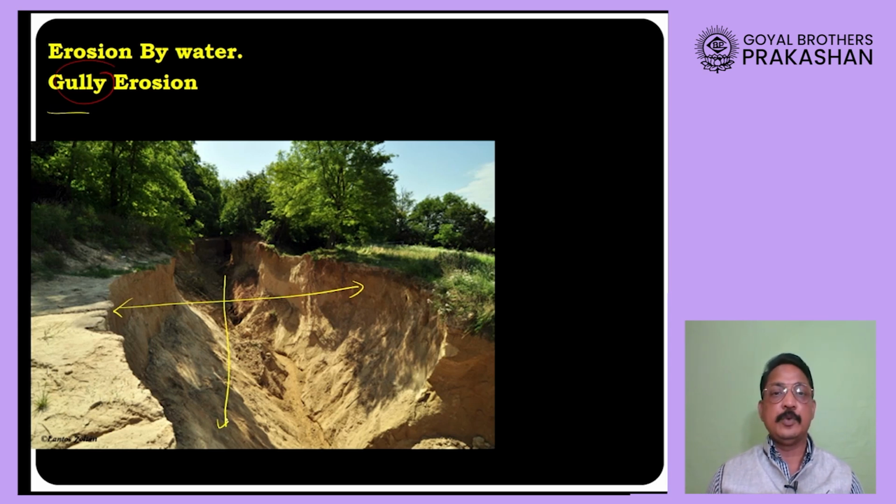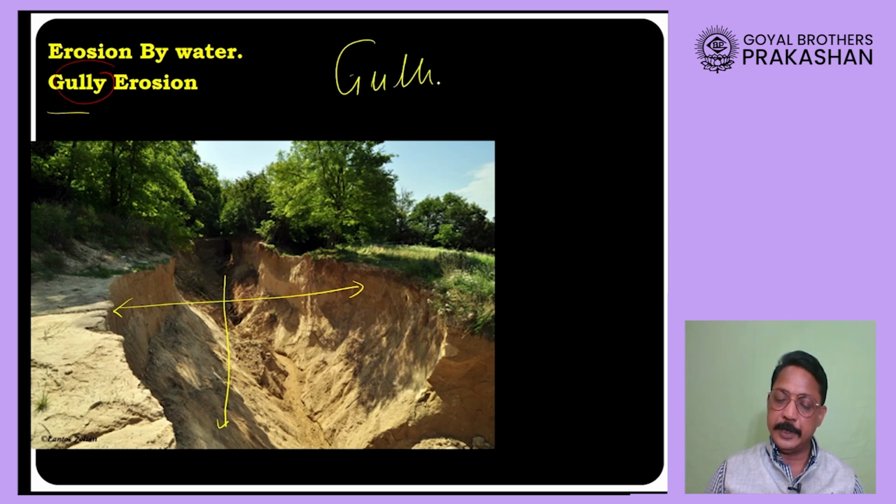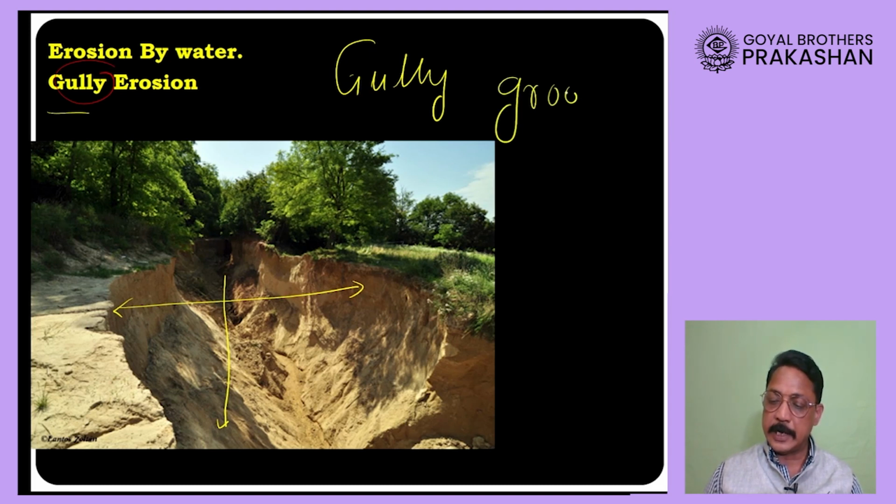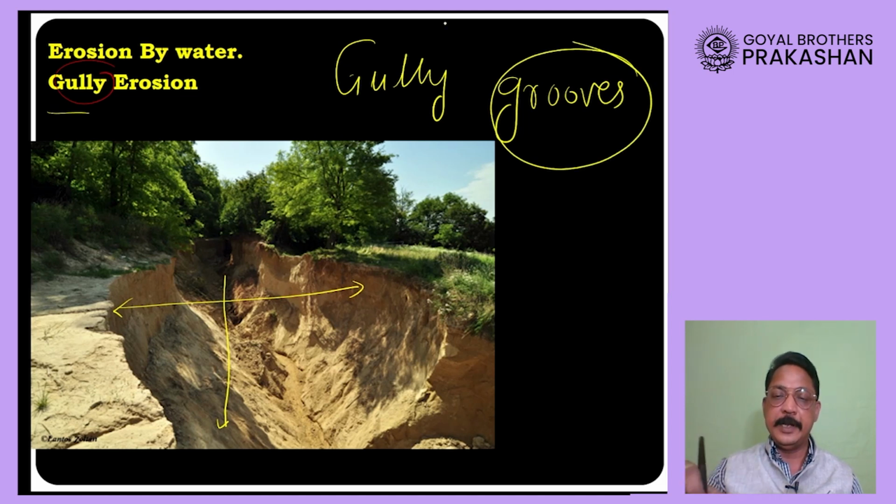We now call such erosion gully erosion. Gully erosion is the down cutting of the earth's surface by flowing water where grooves are formed which are very deep and very wide.